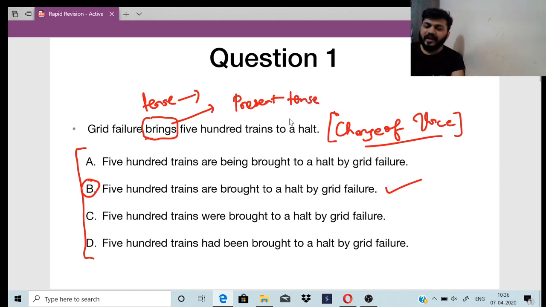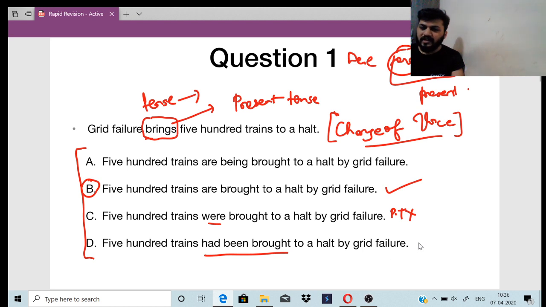right? It brings 500 trains to a halt. So this is present tense. So what will you write, was, were or is, are? Is, are, these are all present tenses. Was, were will be past tense, so here were is wrong, it is past tense. Had been is again past, this is past perfect. Wrong.